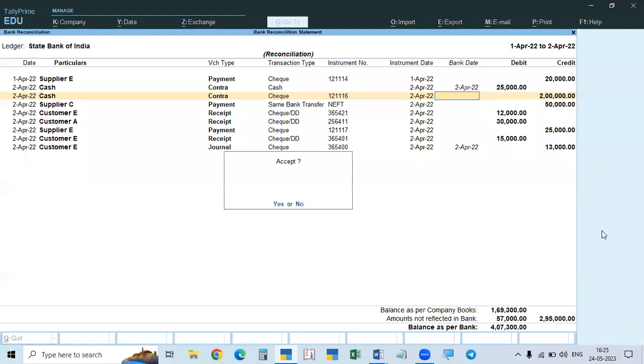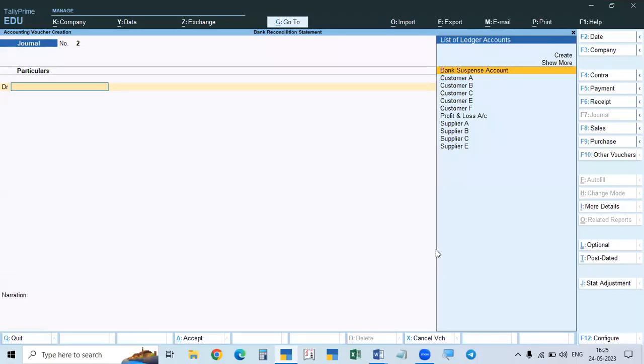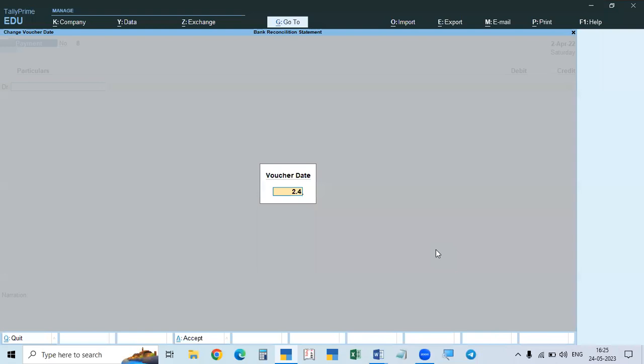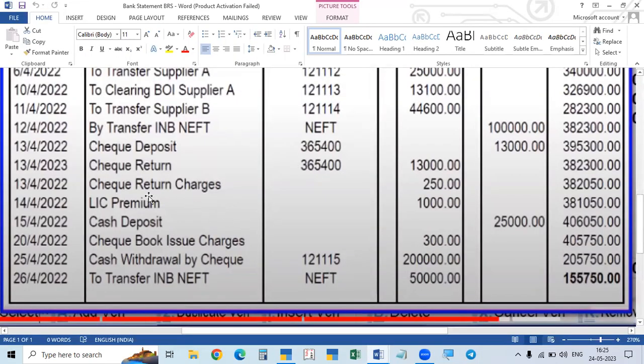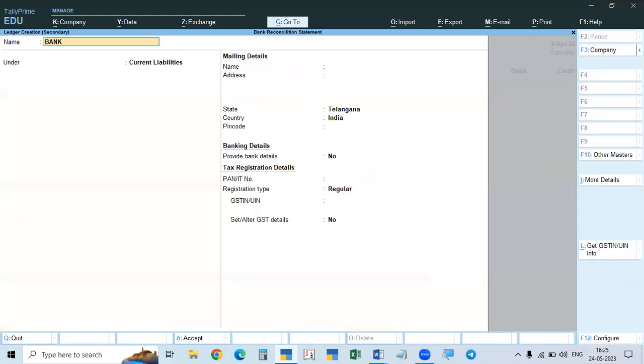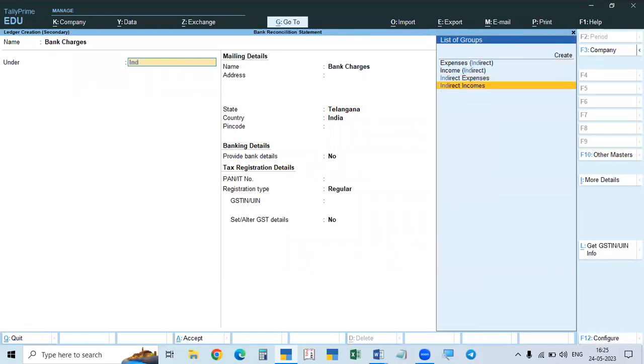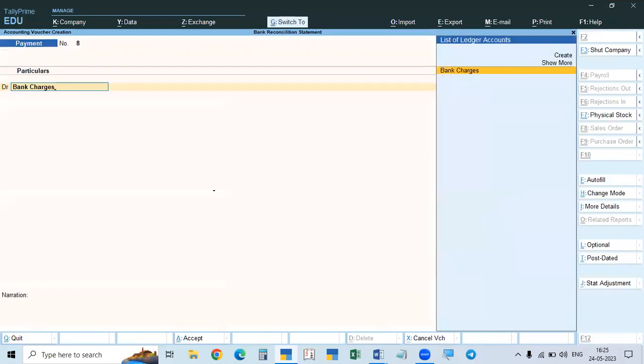Again, create voucher, accept. Here these are all payments only, because check return charges and checkbook issue charges, that is bank charges, mean we are paying to the bank, because the bank takes from our money. Now we have to take the payment. Payment date is 2/4. Check return charges are called bank charges. It is an expense, we will create bank charges. Whatever the bank is charging will be taken as bank charges. It is, sorry, indirect expenses. Then save that.